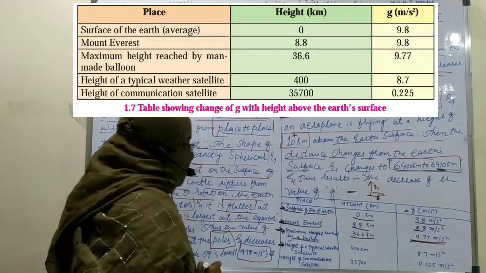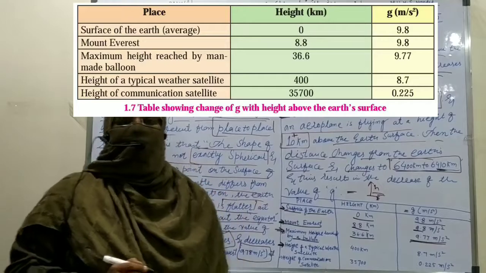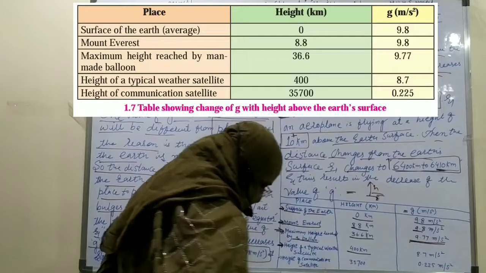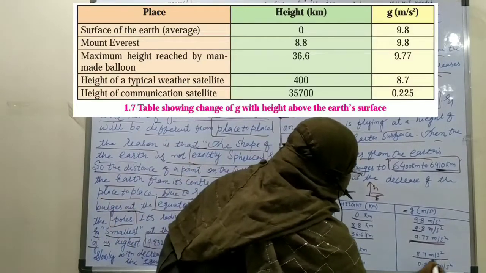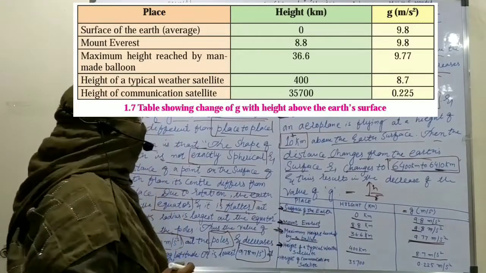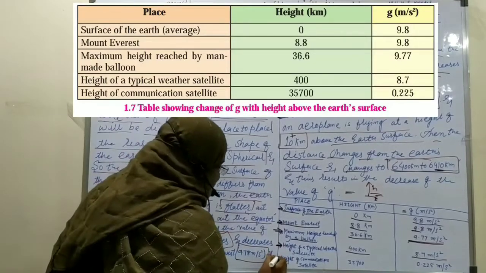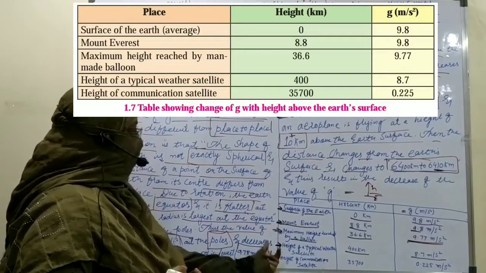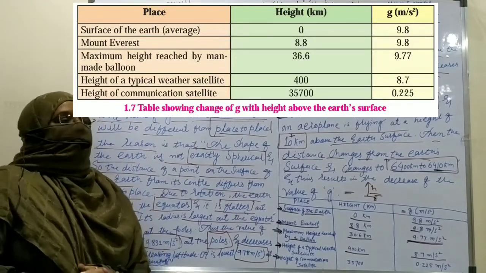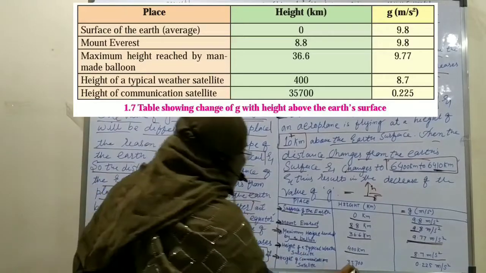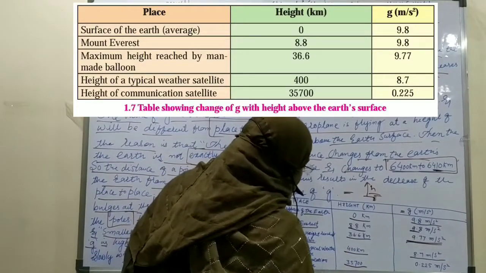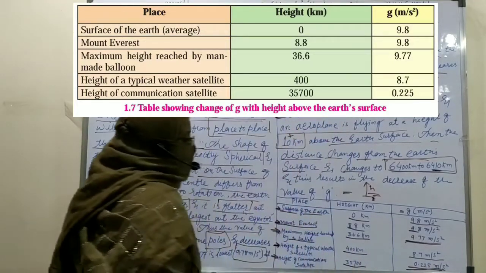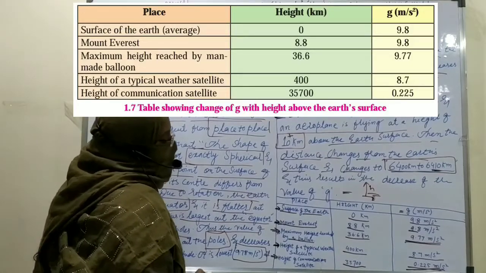Next one is the height of a typical weather satellite. If we launch a weather satellite about 400 kilometer away from the Earth's surface, then the g value is 8.7 meter per second square. And the next one is the height of a communication satellite, the satellites orbiting around the Earth, at a height of about 35,700 kilometer, then the g value will be 0.225 meter per second square.